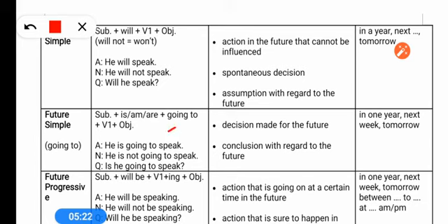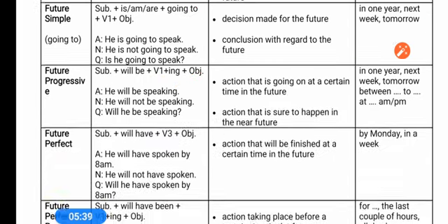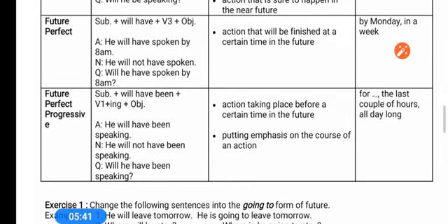I have told you about future simple. Now, future continuous: I have told you that any action which will be going on in the future at a particular time, we use will be plus the ing form of the verb. Will be plus the ing form of the verb is for future continuous.